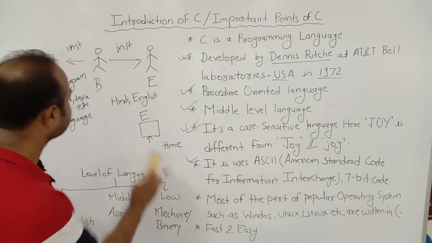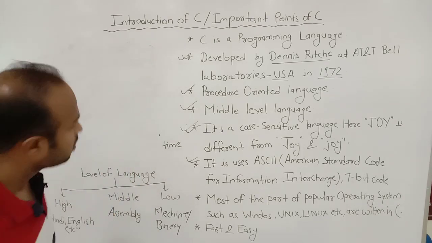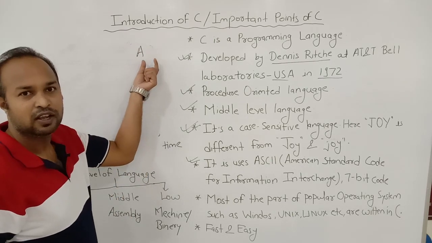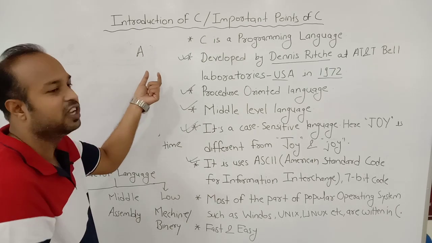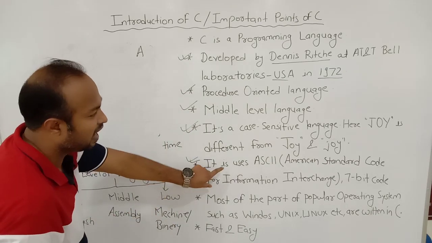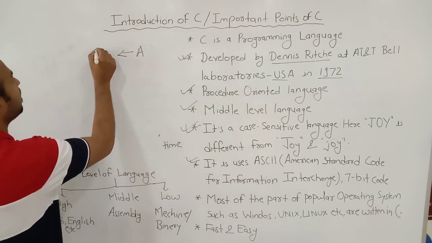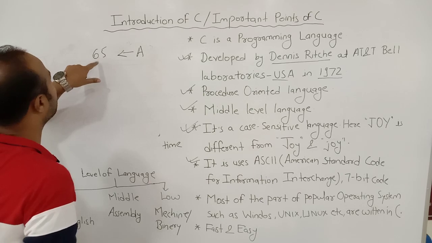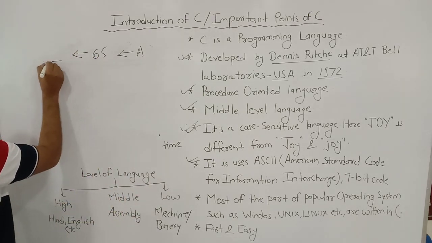For example, if you write A, the computer does not understand A. So how can a computer understand we have written A? For understanding, we use the ASCII table. We can represent A in the ASCII table by using 65, and this 65 can be converted into binary like this.